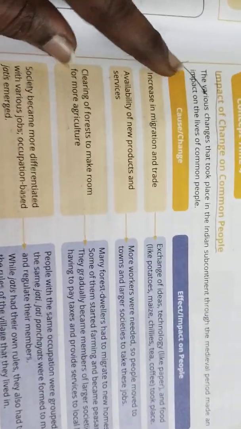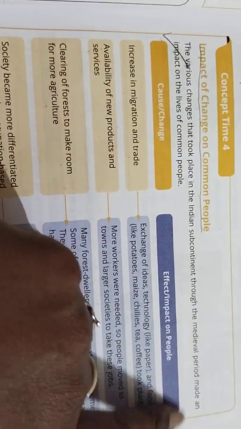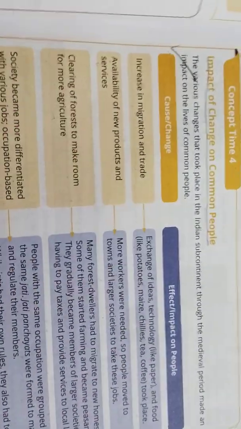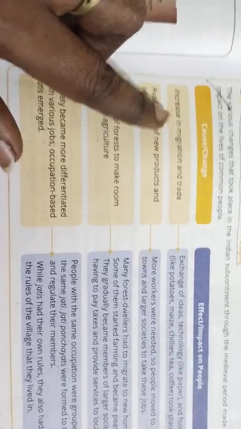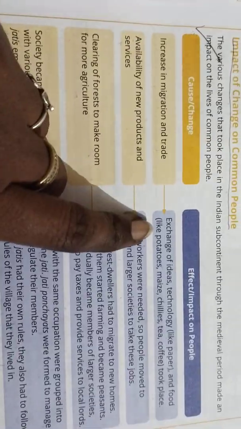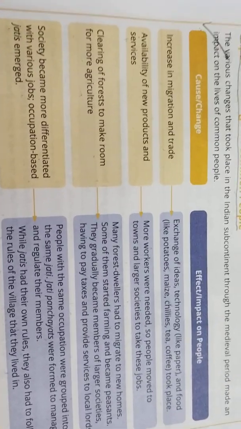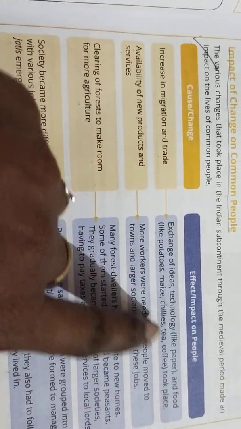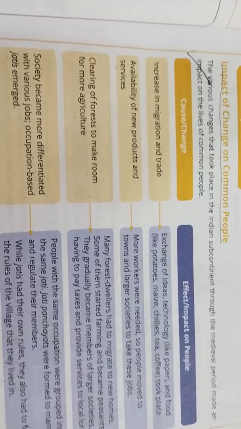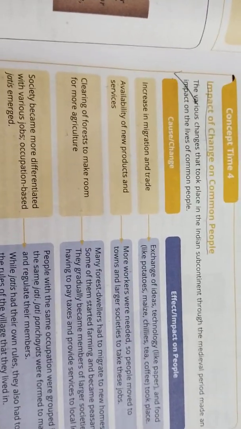So here we can see the various changes that took place in the Indian subcontinent through the medieval period made an impact on the lives of the common people. First you can see the cause and change, and we'll see what is the effect of it. So first one, let us see increase in migration and trade. Why do they need to increase their migration and trade? To exchange the ideas, technology like paper and food like potatoes, maize, chilies, tea, coffee, isn't it? So when they migrate, the trading level started to increase, isn't it?